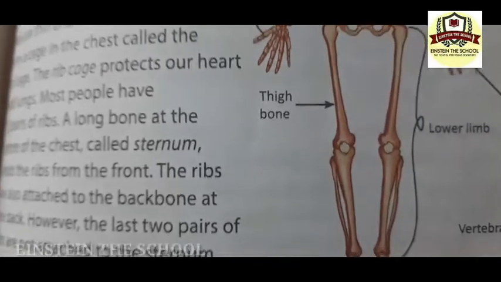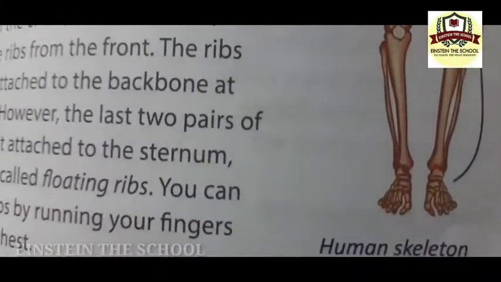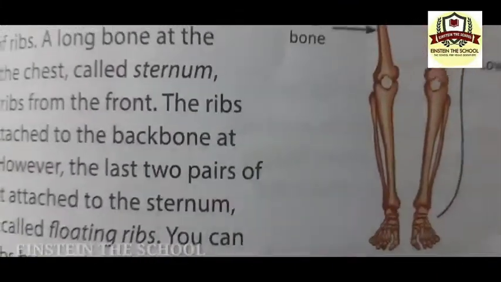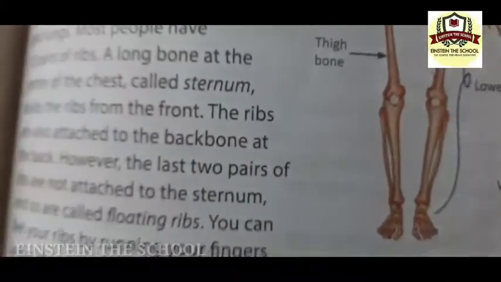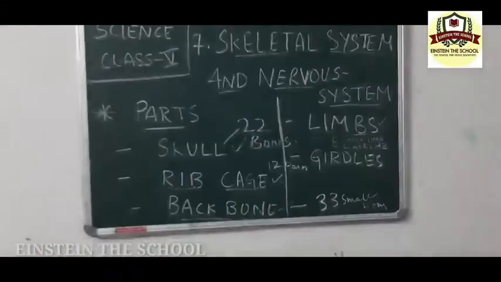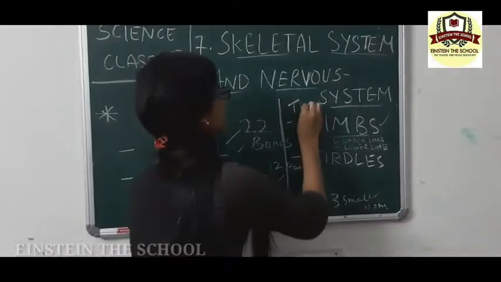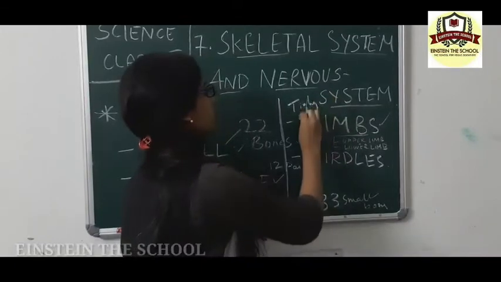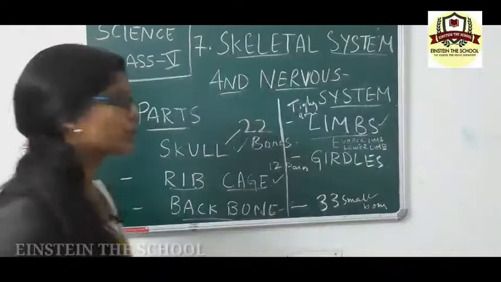The upper leg is made up of a single bone called thigh bone, and the lower leg has two bones connected at the knee, and the foot is attached to the lower leg, made up of small bones. Also remember that the thigh bone or the femur is the longest bone in the human body.